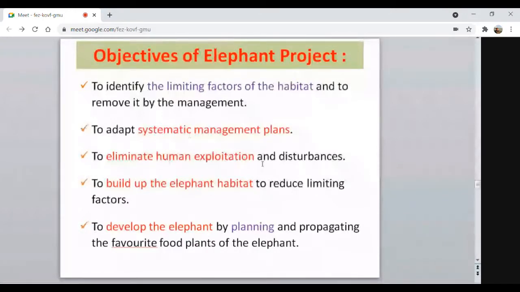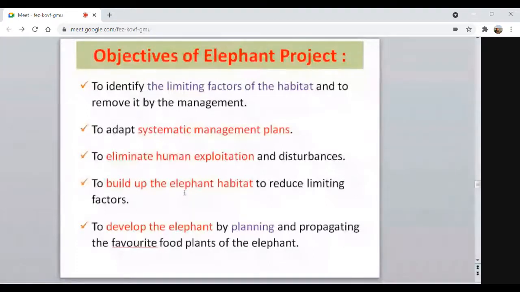Many times people go to the jungle and forest to collect wood and some other materials. That's why they are disturbing the natural habitats of these elephants. Those things should be eliminated by this type of project. Then to build up the elephant habitat to reduce limiting factors.